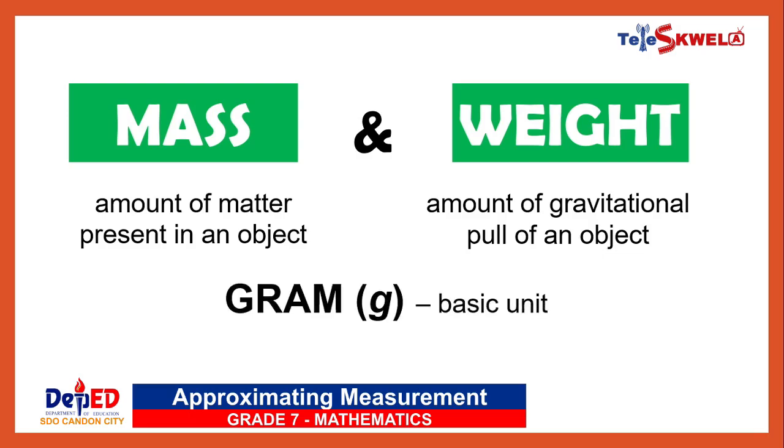The basic unit of mass or weight in the metric system is gram. Other units for mass or weight are pound and milligram.